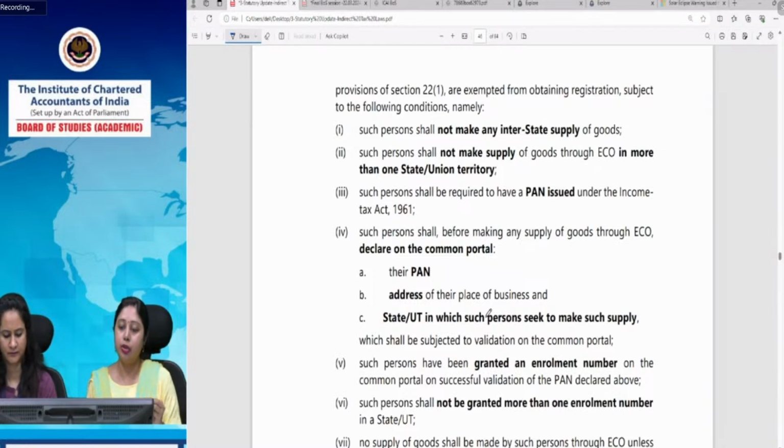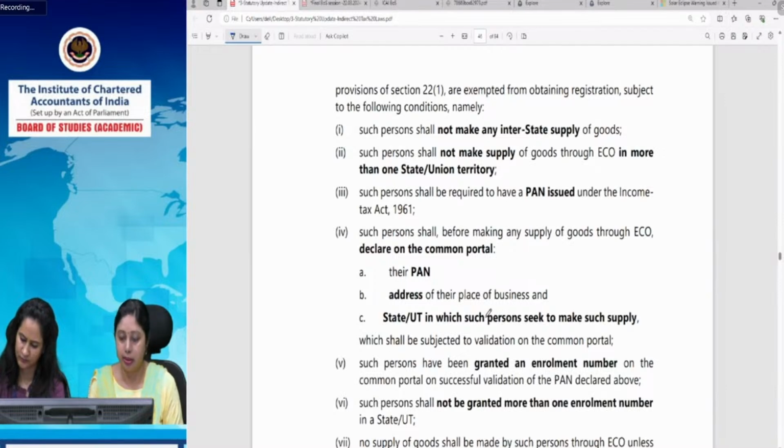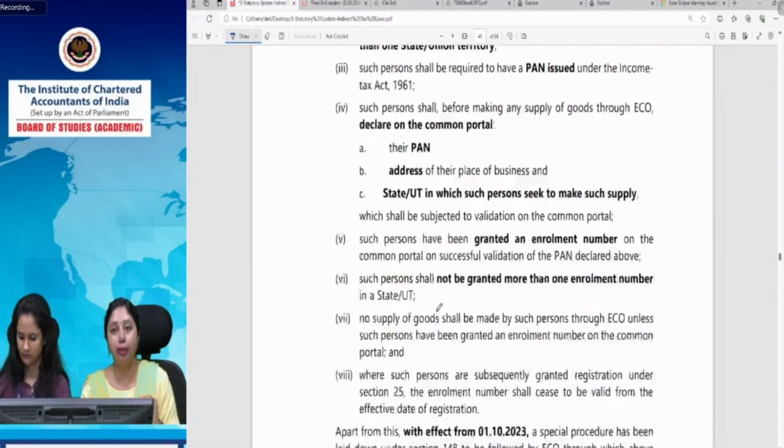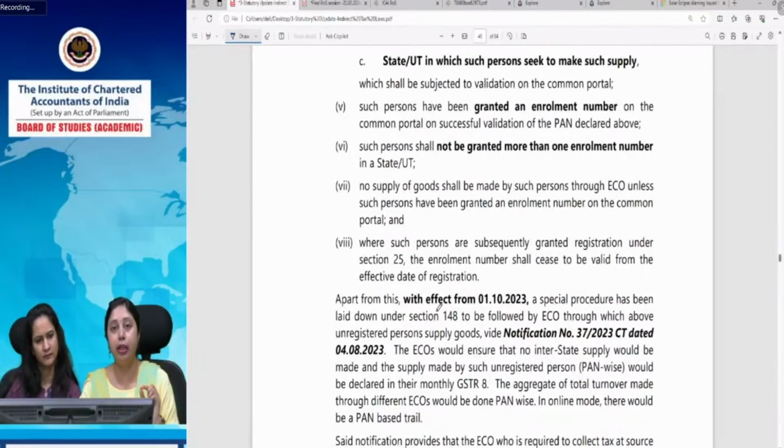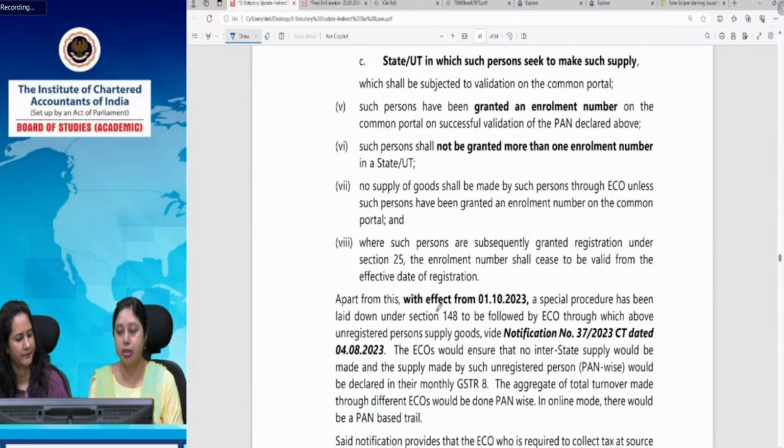And he should have a PAN issued from the income tax portal. Then this PAN should be verified. Then such person has to declare his PAN on the common portal, his address from the state in which he will operate, everything he has to furnish to the GST department. He will get an enrollment number. Till the time he is not registered, he will get an enrollment number. ये एक enrollment number होगा जो उसके लिए registration number की तरह काम करेगा, because the system has to identify him, na, that he is a person who is supplying these goods. So he will get an enrollment number. That will not be a registration number.